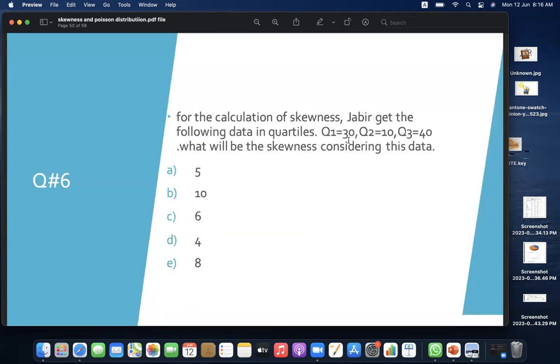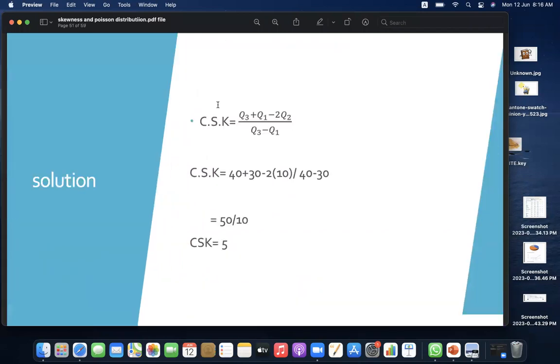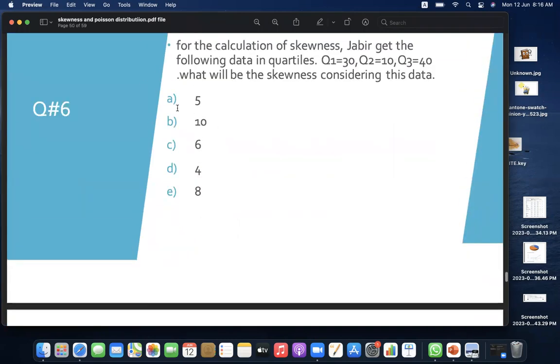Question number 6. For the calculation of skewness, Jabir got the following data in quartiles. Q1 is equal to 30, Q2 is equal to 10, and Q3 is equal to 40. What will be the skewness considering this data? So basically, you would again put the values in the formula. By putting them, you can understand what is the answer, that is 5. So answer would be A.